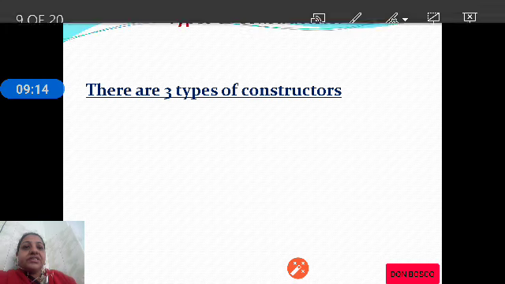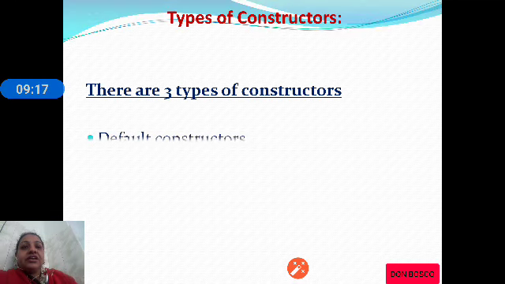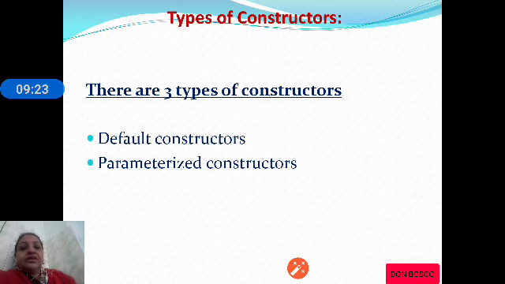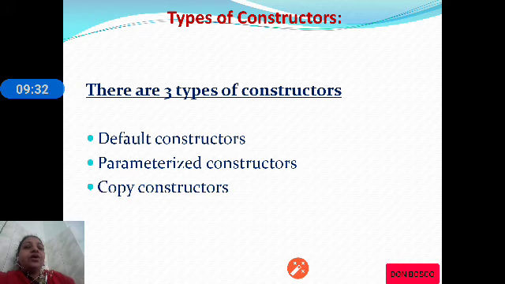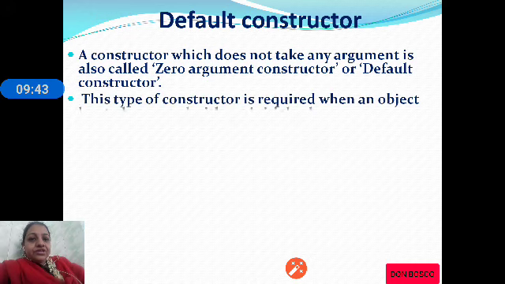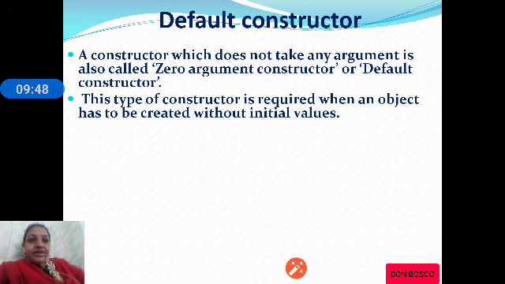Let us continue with the next topic, that is types of constructors. There are three constructors: the default constructor, as discussed in the previous example, then the parameterized constructor, and then the copy constructor. The default constructor will have no arguments. It is also called a zero argument constructor. In the previous example, the constructor we used is the default constructor.